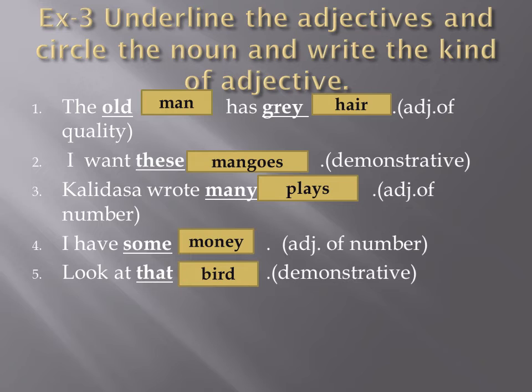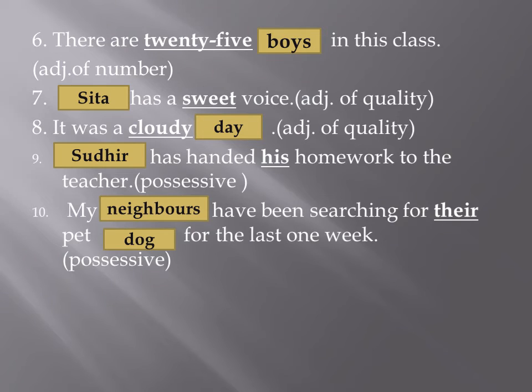Fourth, I have some money. Some adjective, money noun, adjective of number. Fifth, look at that bird. That adjective, bird noun, demonstrative adjective. Sixth, there are 25 boys in this class. 25 adjective, boys noun, adjective of number. Seventh, Sita has a sweet voice. Sita noun, sweet adjective of quality.